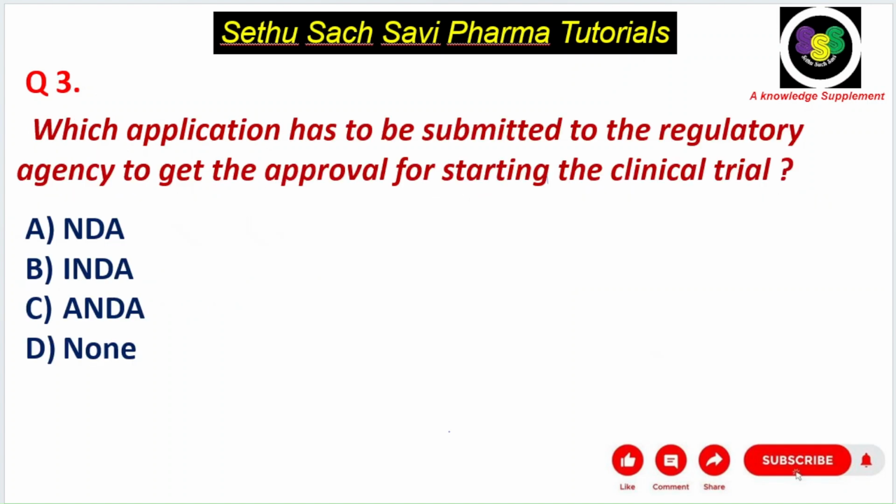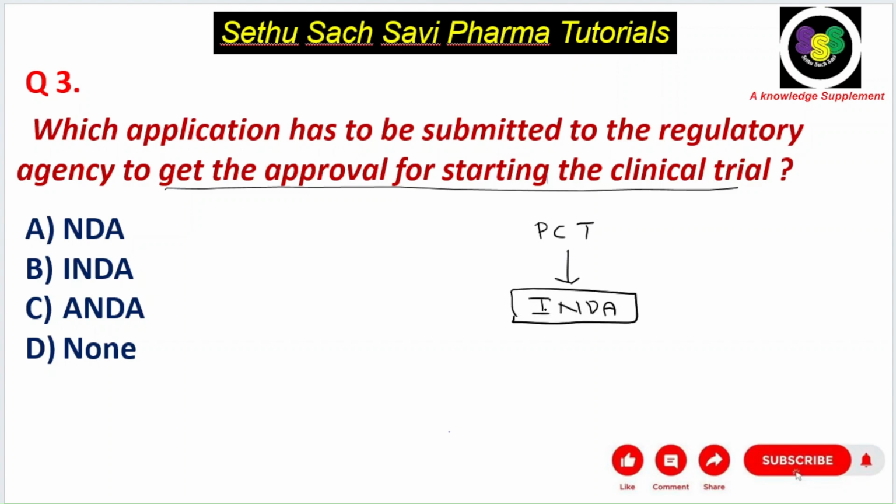Next question. Which application has to be submitted to the regulatory agency to get the approval to start the clinical trial? So I told you after the preclinical trial, we need to submit an application called INDA, investigational new drug application. And where you need to submit?